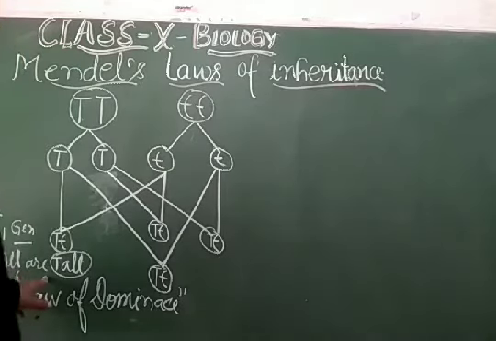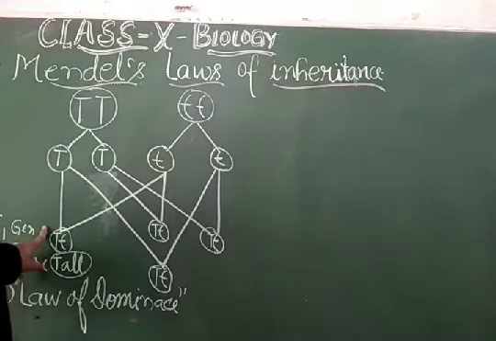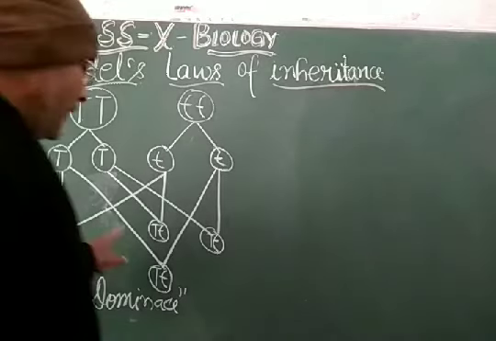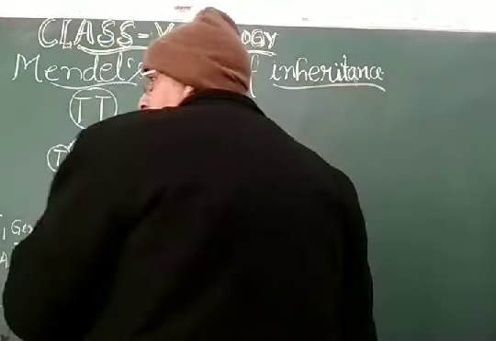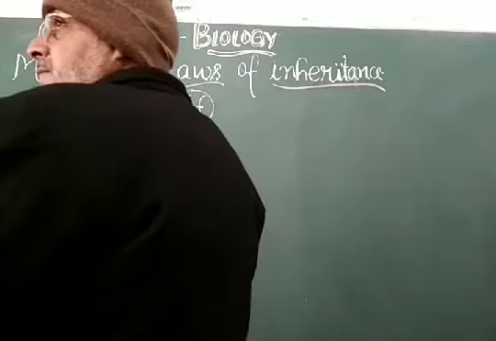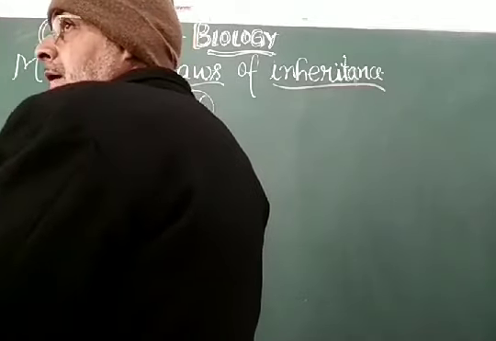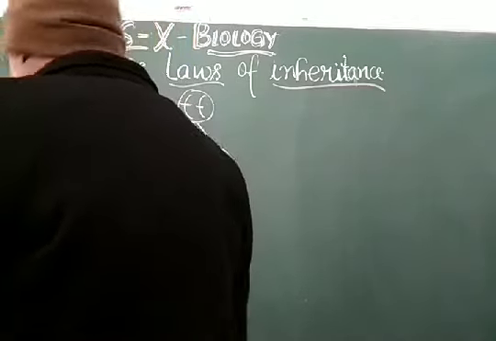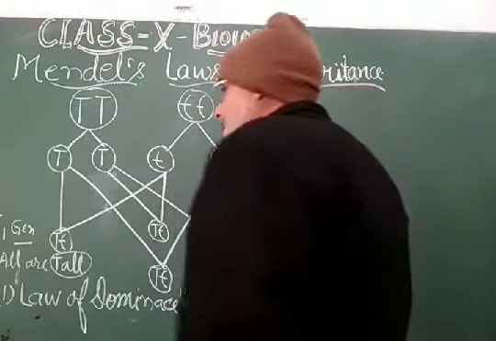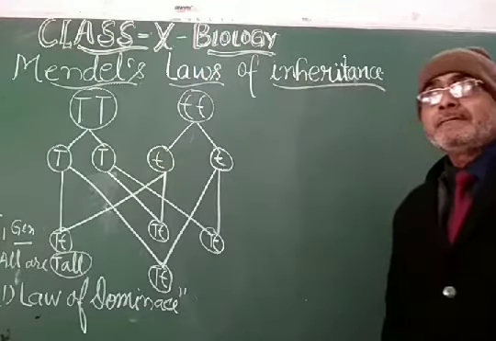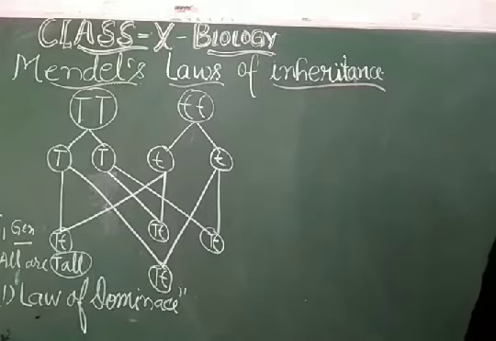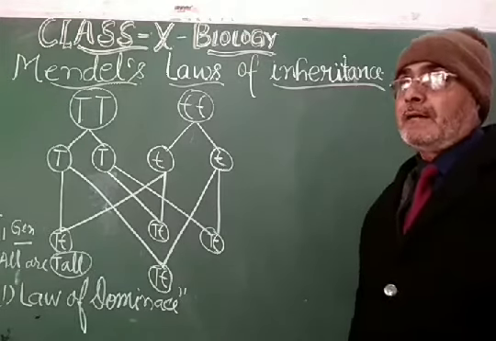Therefore, dear students, know that the first law has been proved in the F1 generation by the experiments done by Mendel, and this is called Mendelism.